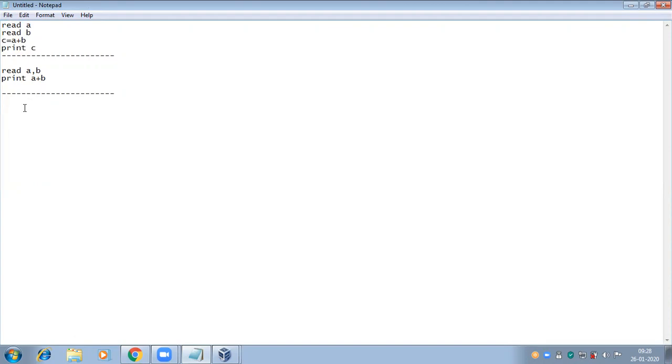So program in the sense set of instructions, and these instructions I write in a particular language. The programming language is user defined.